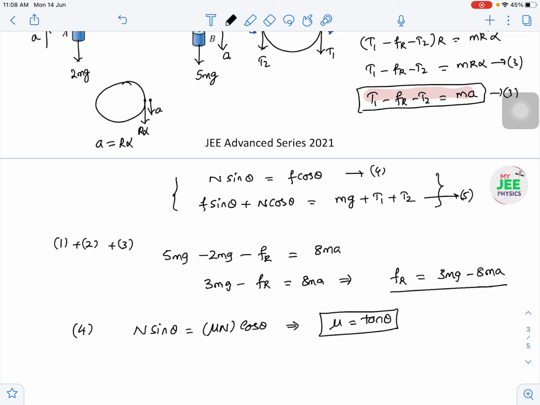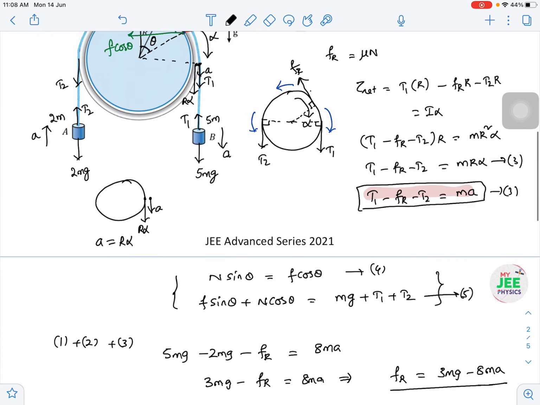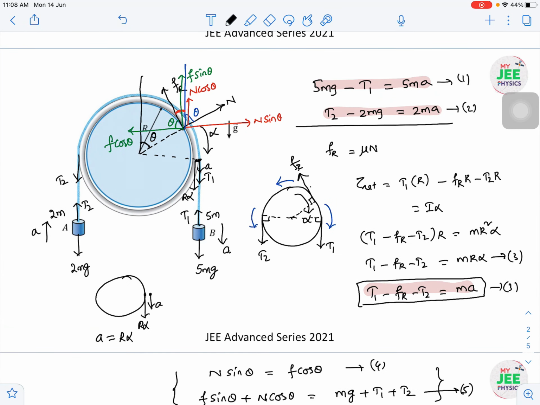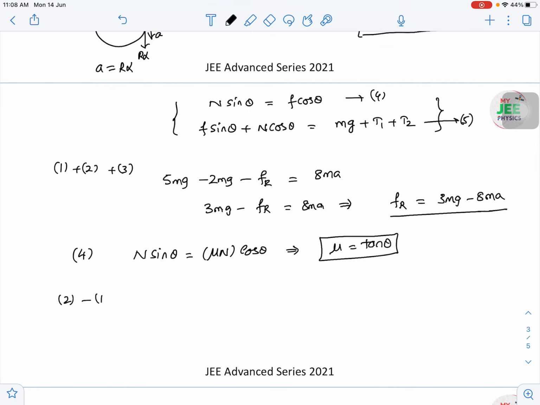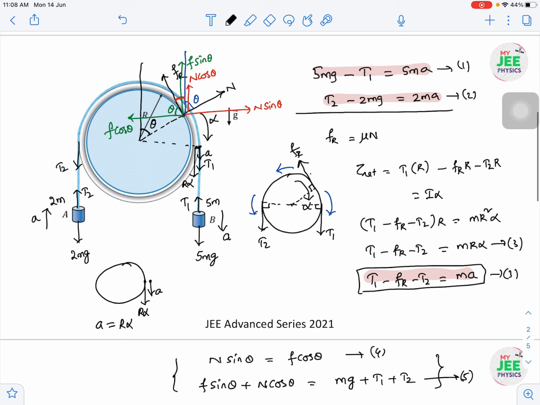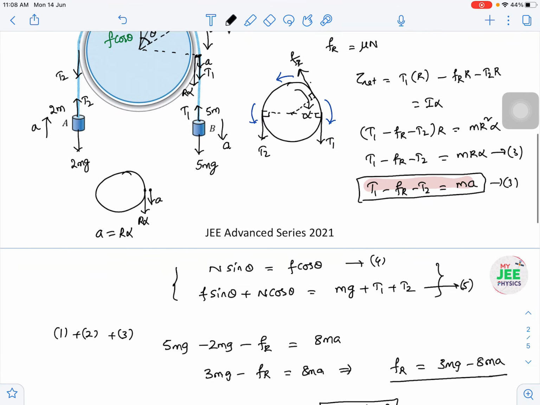So like this we are eliminating each and every variable. Out of 5 variables we are going to remove 4 variables, and ultimately we want to keep the A value, the acceleration value. So here I need to eliminate T1 plus T2. For that, the fifth equation is also a crucial equation for us. For T1 plus T2 I will take the first and second equations, and I will go with 2 minus 1. So the second equation is T2 minus 2mg. Okay?